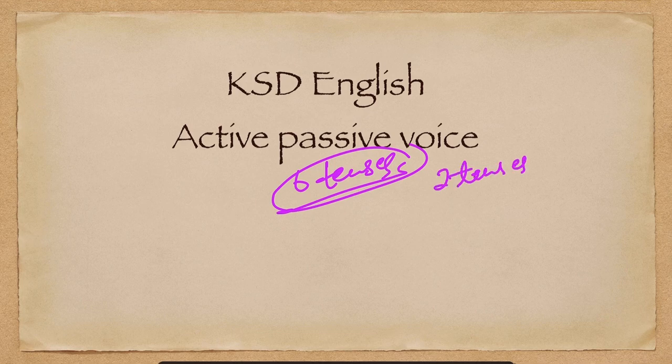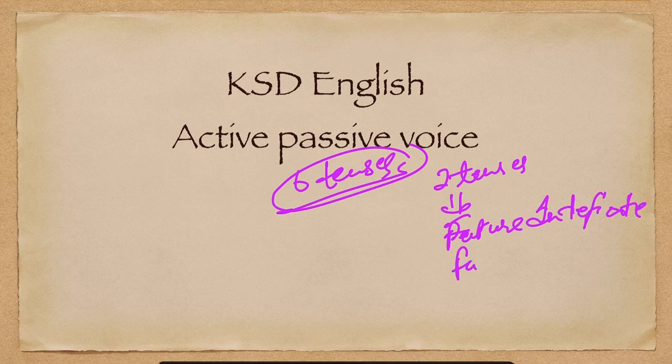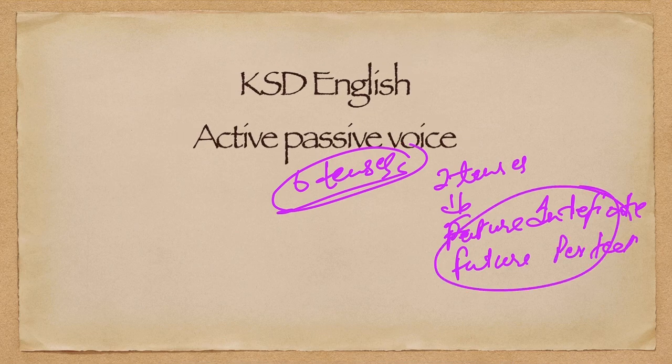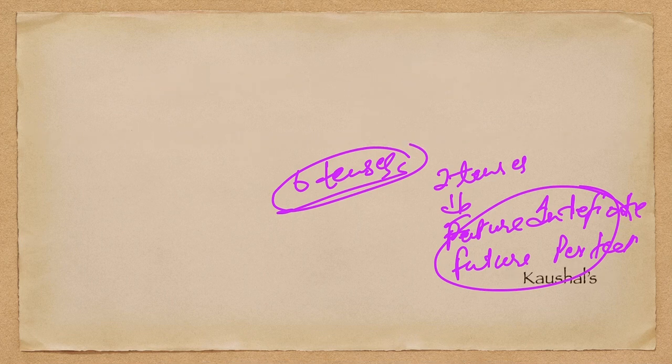Two tenses. One is future indefinite, and second is future perfect. So these two tenses are remaining. So let's move further.